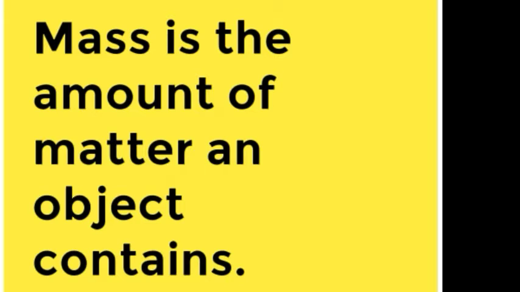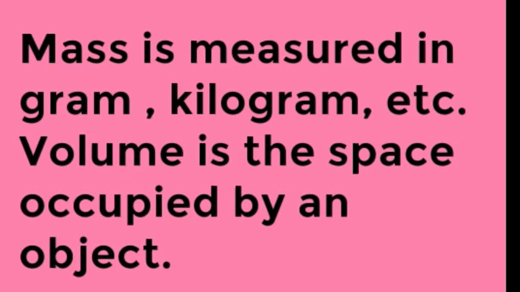Now let's see what is mass. Mass is the amount of matter an object contains. So the amount of matter that is contained by an object is called its mass. Mass is measured in gram, kilogram, etc. Now what is volume? Volume is the space occupied by an object. So as we have learnt in matter, anything that has mass and that occupies space is called matter. So here mass is the amount of matter contained in an object, and volume is the space occupied by an object.